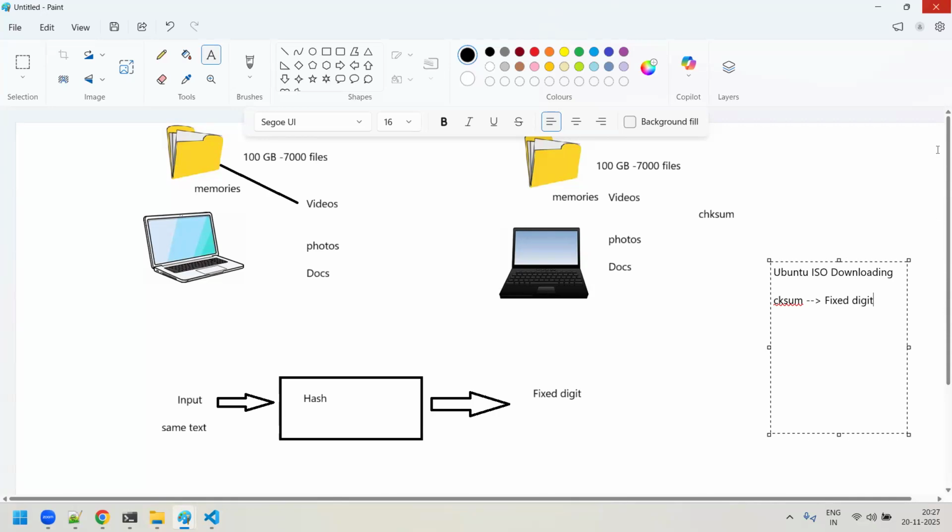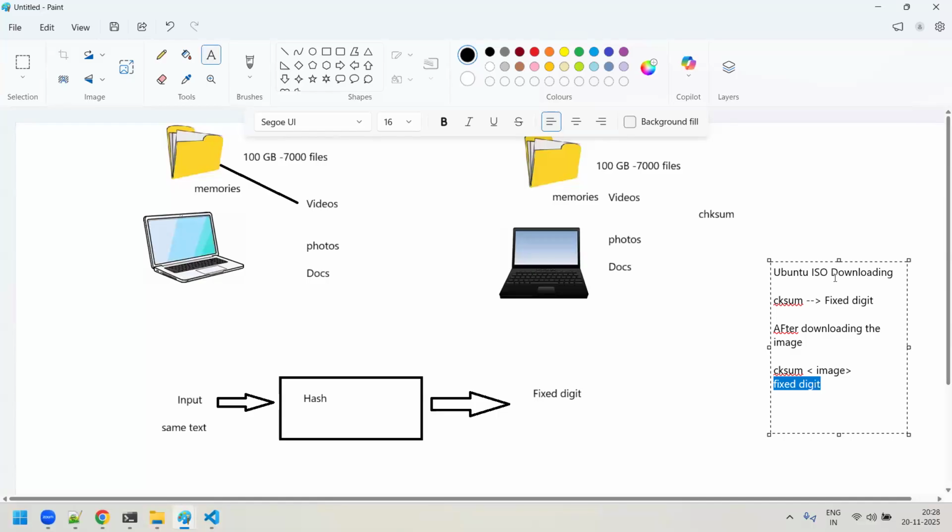Once you download the image, you run the checksum on that downloaded image. Now you will get some fixed value, a fixed digit. You then compare this fixed digit with the one the official Ubuntu distributor has given. When you check this and this, if both are the same, it means that yes, the file authenticity is correct.